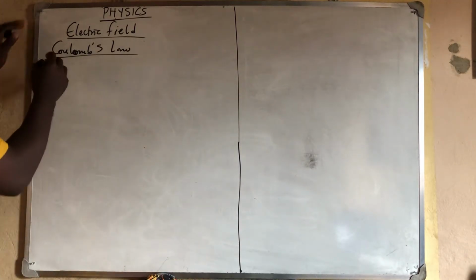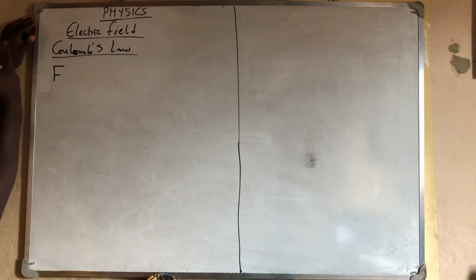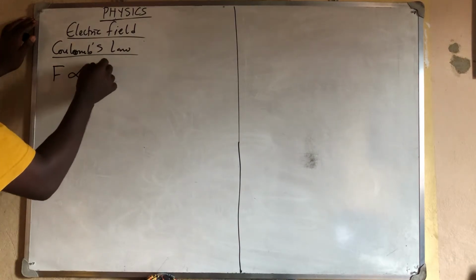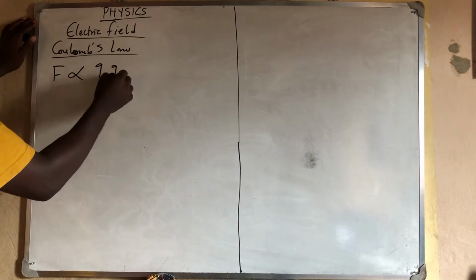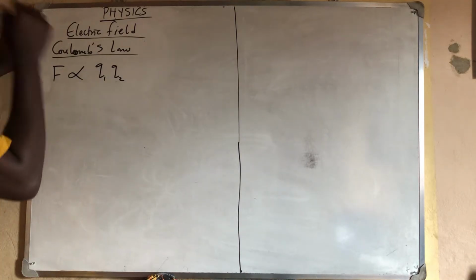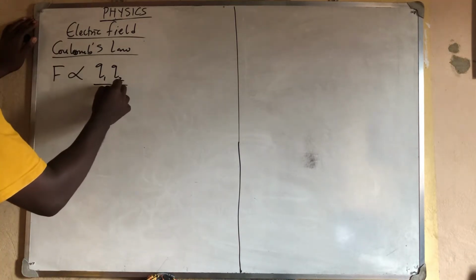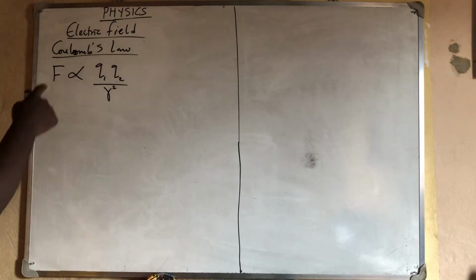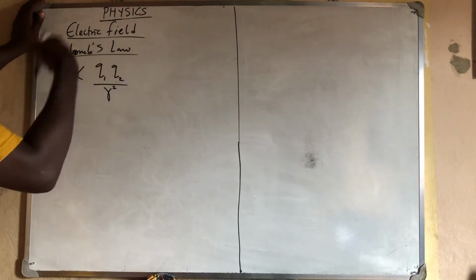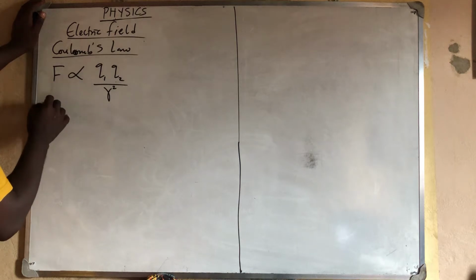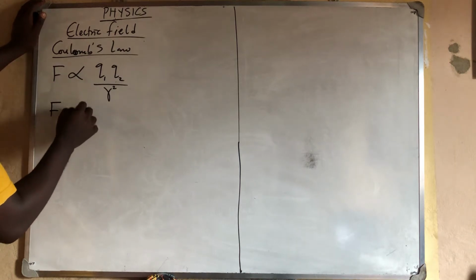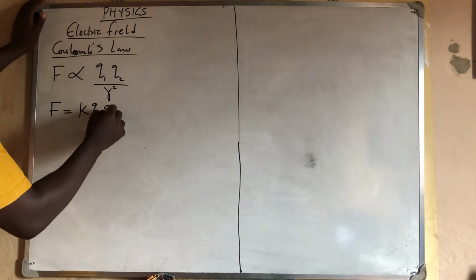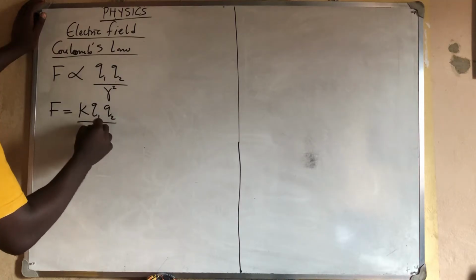So we state that the force of attraction or force of repulsion is directly proportional to the product of the charges. Let me say that the charges are Q1 and Q2, and then inversely proportional to the square of their distance apart. So let's assume that R is the distance apart. That is the distance separating them. So if you remove the proportionality sign, you bring in a proportionality constant. That's why we have that F is equal to K Q1 Q2 all over R squared.